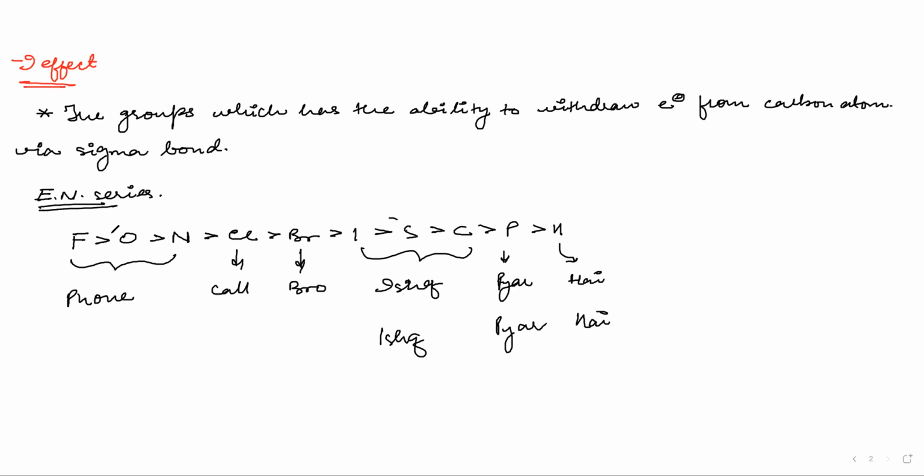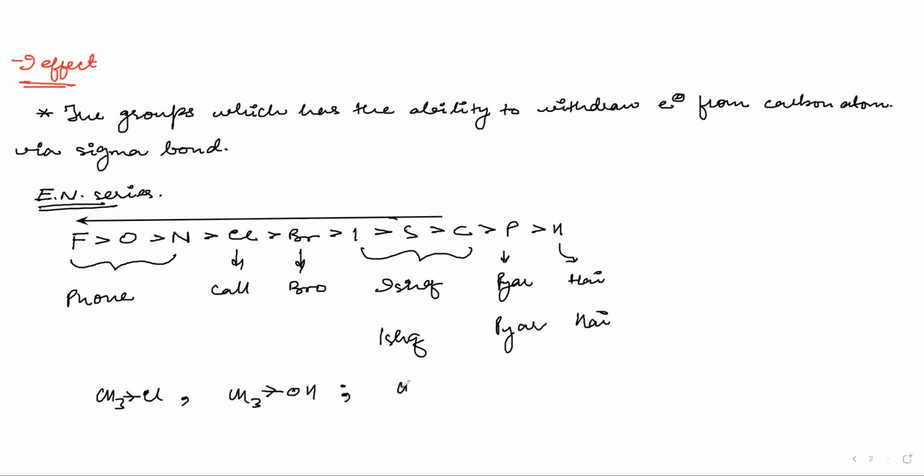This is the electronegativity series. Whatever you see before the carbon atom here has the tendency to pull electrons from the carbon atom. As we saw here, CH3Cl, so Cl will be pulling. Similarly, if I have CH3OH, OH will be pulling.